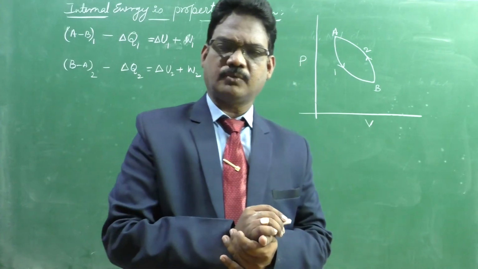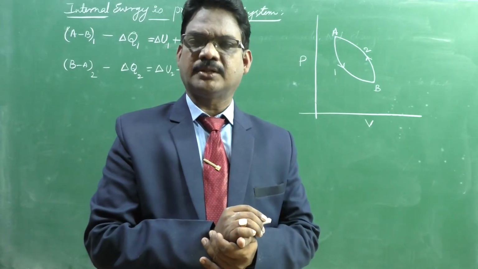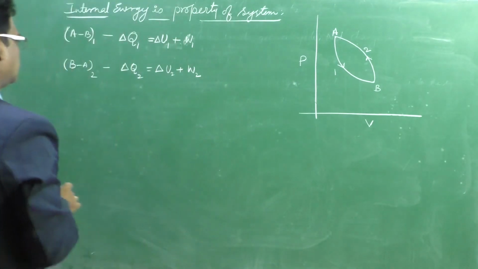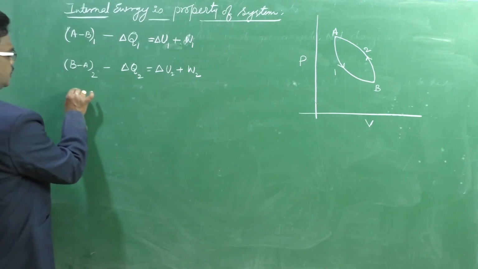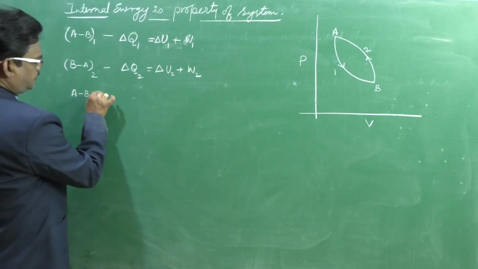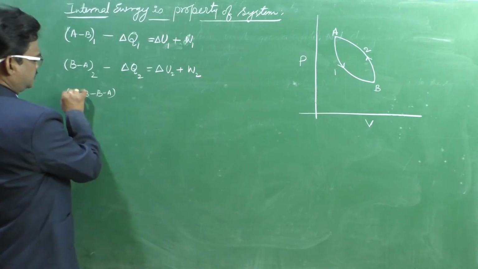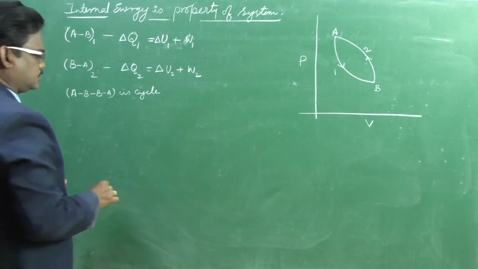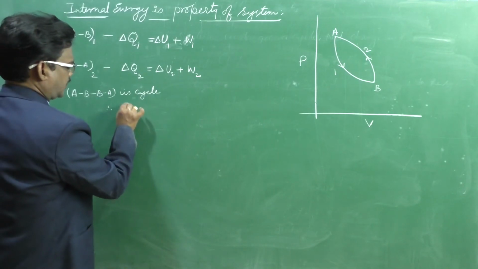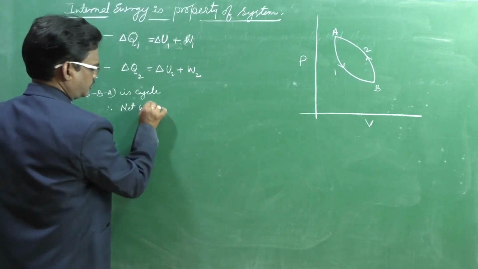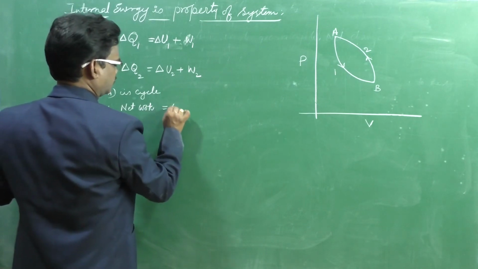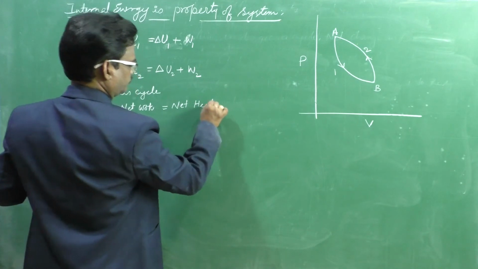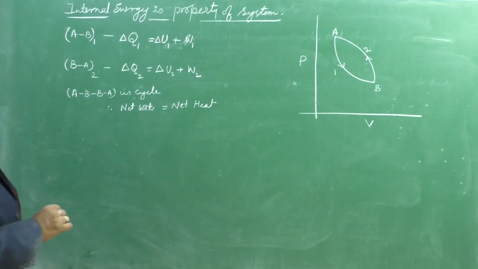Total or net work done by the system when the system undergoes a cyclic process. A to B, B to A is a cycle. Therefore, net work is equal to net heat.